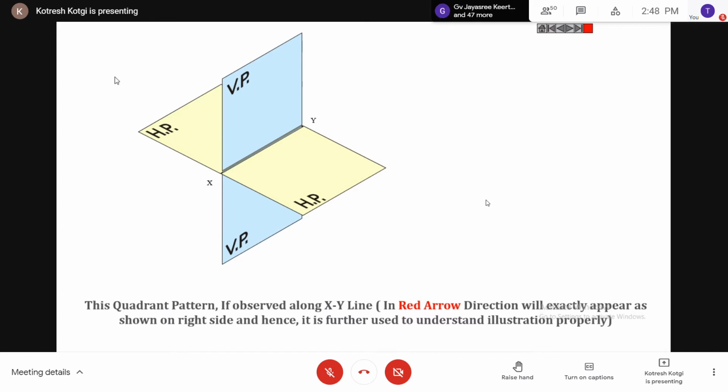XY belongs to all the four quadrants. Am I clear?